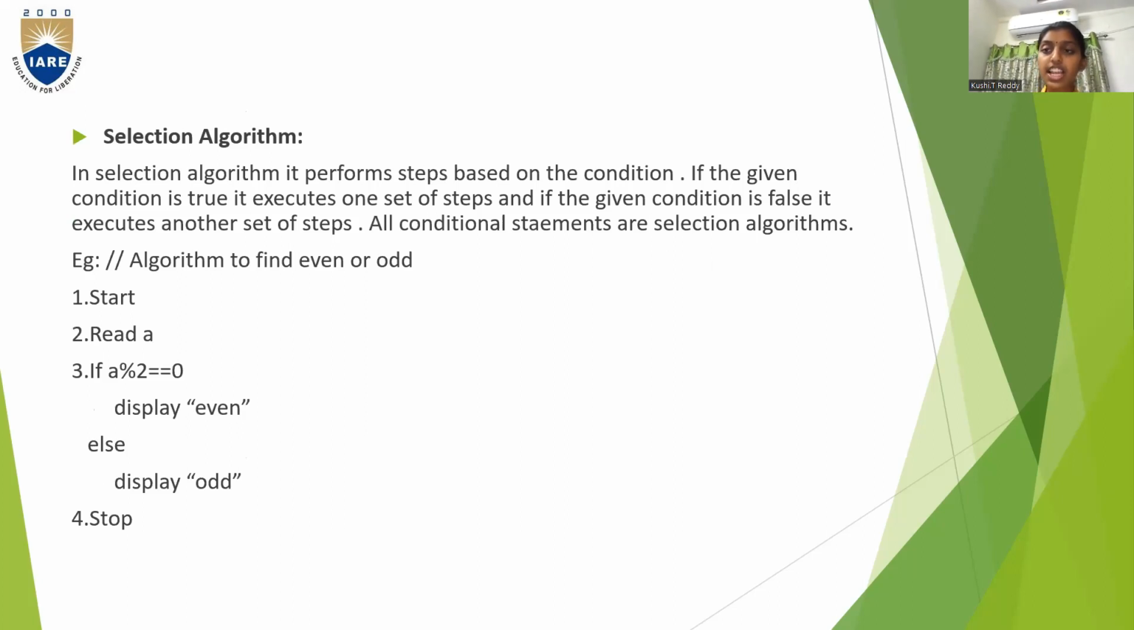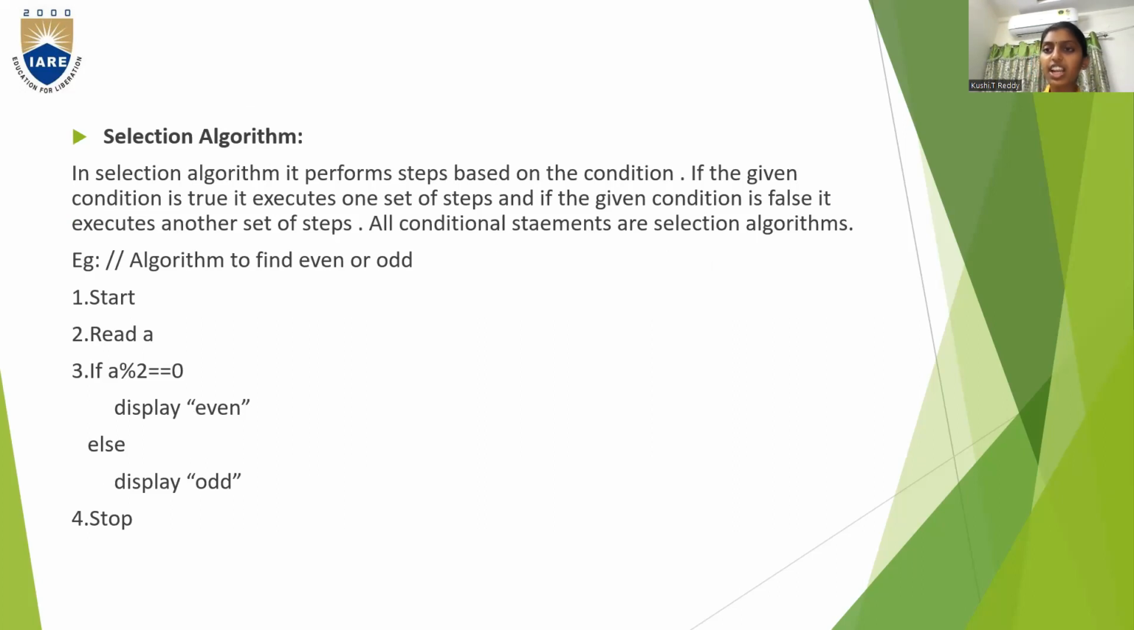Next, the selection algorithm. The next type of algorithm is the selection algorithm. In a selection algorithm, it performs steps based on conditions. If the given condition is true, it executes one set of steps, and if the given condition is false, it executes another set of steps. So all conditional statements are selection algorithms.